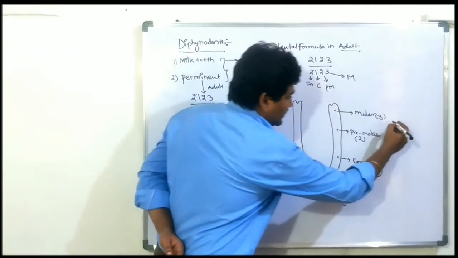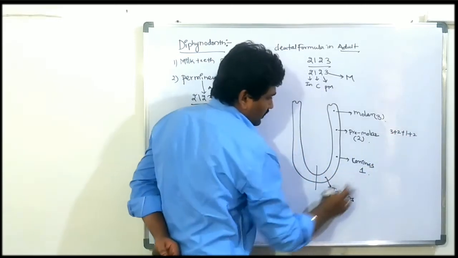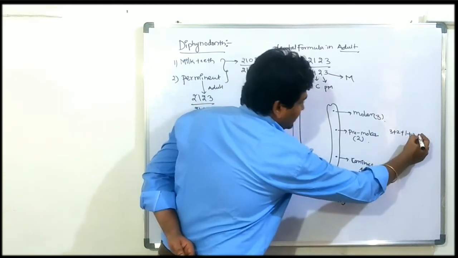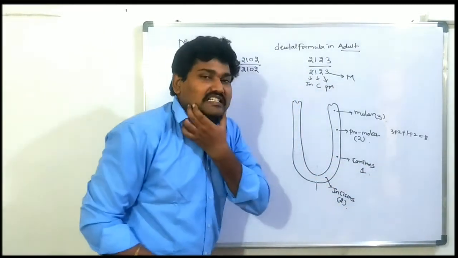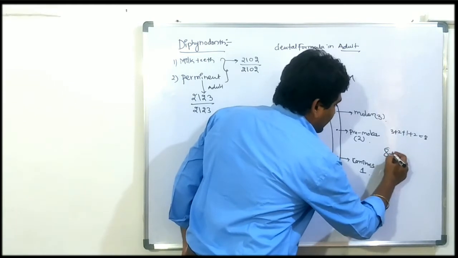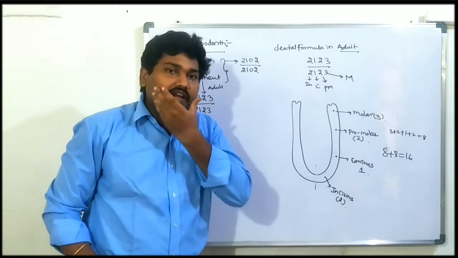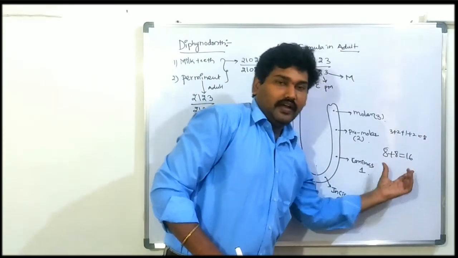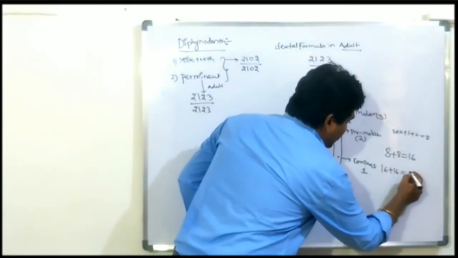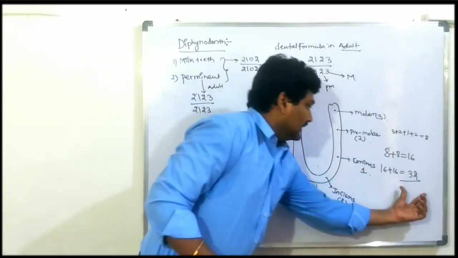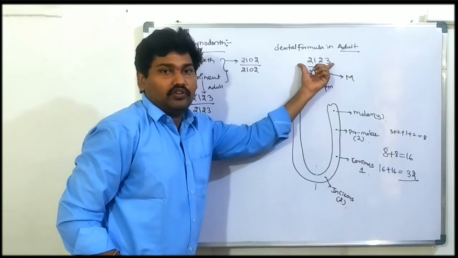Half of the jaw is 3 plus 2 plus 1 plus 2. How many? 5, 6, 7, 8. Half of the jaw contains 8 teeth, so the complete jaw contains 8 plus 8 equals 16. Any one jaw, upper or lower, contains 16 teeth. The two jaws contain 16 plus 16 equals 32 teeth. These 32 teeth are the permanent teeth in an adult. That is called the dental formula 2123 by 2123.